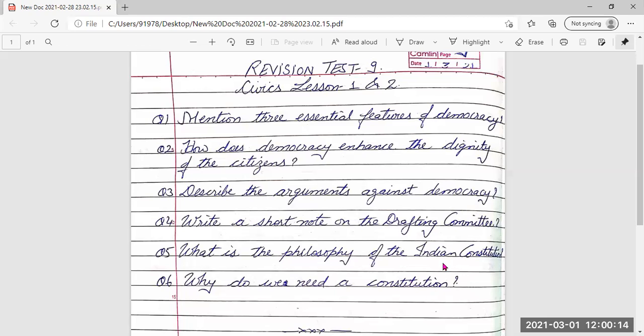Then next, what is the philosophy of the Indian Constitution? Ma'am, this I don't know. Okay, I'll give you the philosophy of the Indian Constitution. That is the basic values including the preamble. The preamble provides the standard to examine and evaluate any law or action of the government.